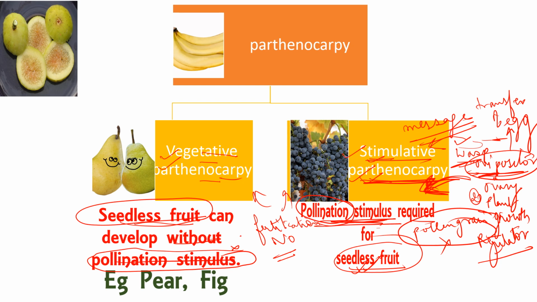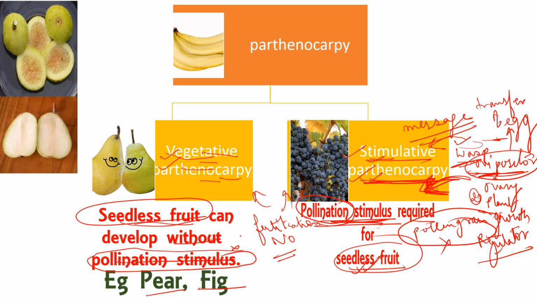If we see the examples of vegetative Parthenocarpy, there are two examples, that is pear and fig. In these two diagrams you can see the seedless fig and the seedless pear, while the example of stimulative Parthenocarpy is grapes.